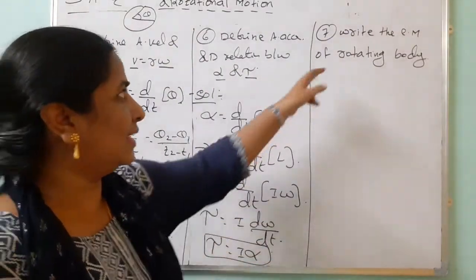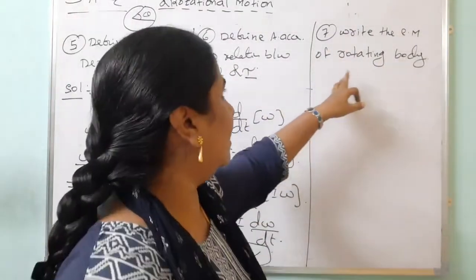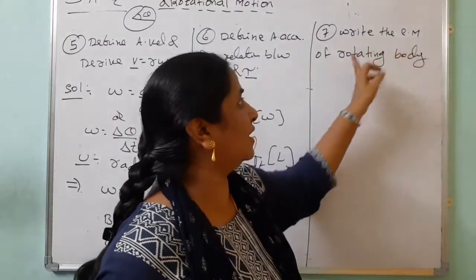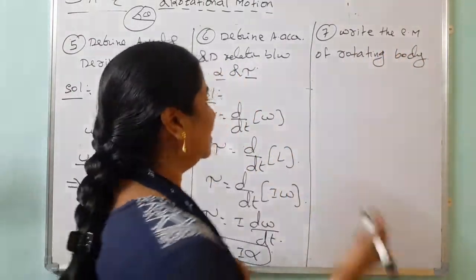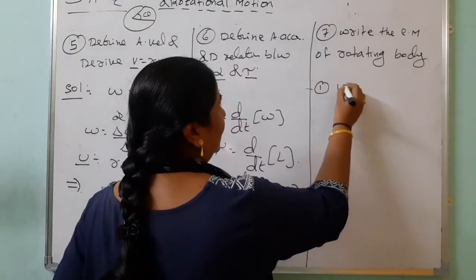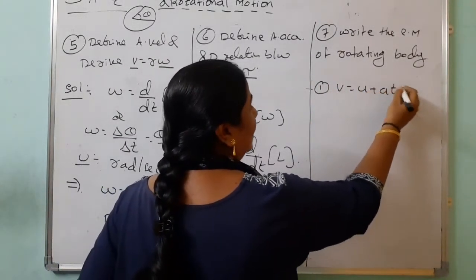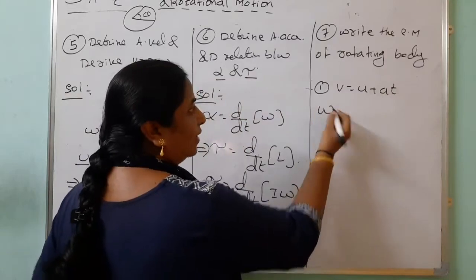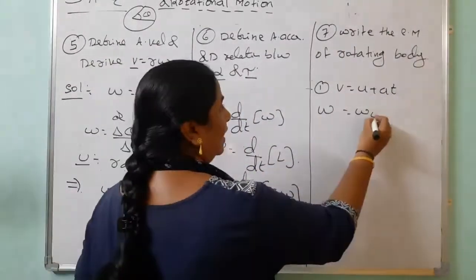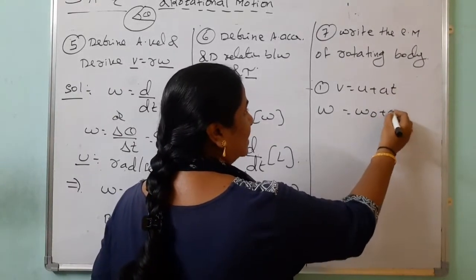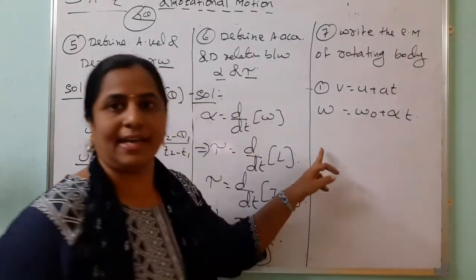Then our next question is, write the equations of motion of rotating motion. You know the 4 equations of motion in linear motion. First one is v equals u plus at. Here, instead of linear final velocity, angular final velocity: omega equals omega naught plus, instead of linear acceleration we take angular acceleration, alpha t.